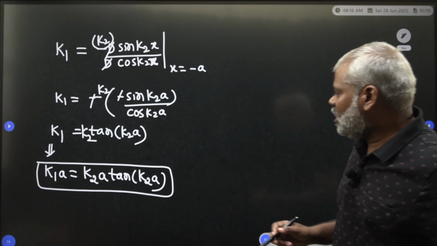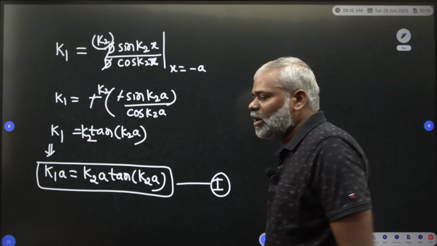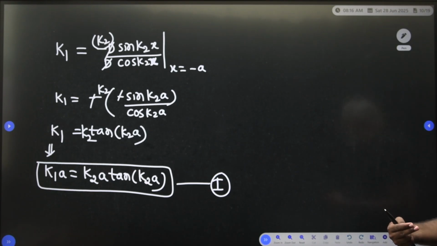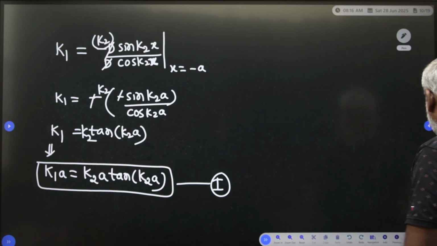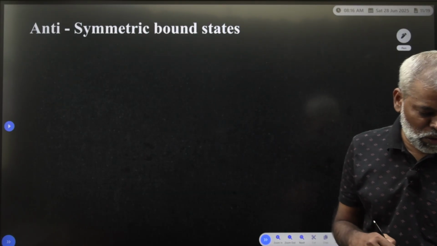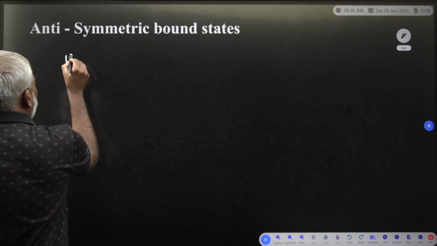This is equation number 1 you have to write. What is this? This is equation number 1: k1a is equal to k2 into a tan of k2 into a. Now antisymmetric bound state solutions you have to write in a similar fashion. What is your wave function?